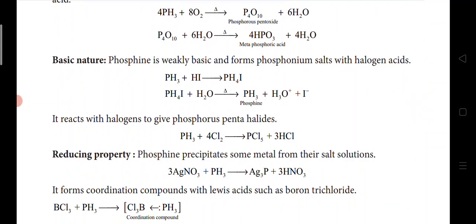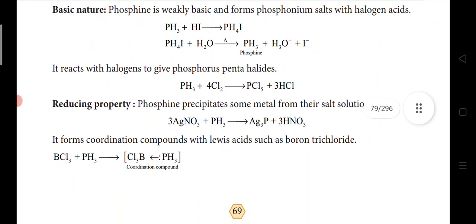Next is basic nature. Phosphine is weakly basic and forms phosphonium salts with halogen acids. So phosphine reacts with hydrogen iodide. Any halogen acid we can take, so that we will get phosphonium iodide, and that same phosphonium iodide reacts with water to give phosphine, hydronium ion and iodide ion. It reacts with halogens also to give phosphorus pentahalides. So phosphine reacts with chlorine to give phosphorus pentachloride.